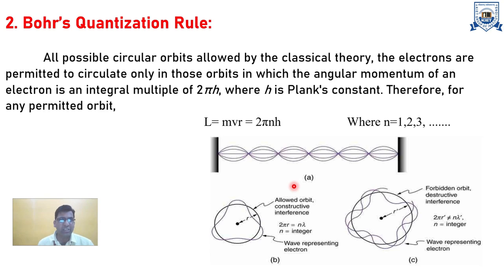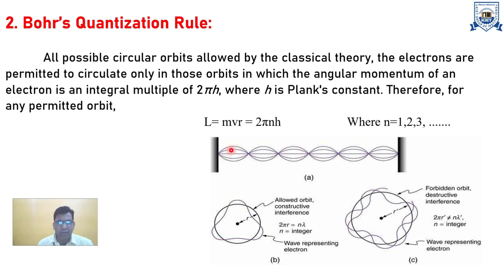As per the Bohr quantization rule, of all the possible circular orbits allowed by classical theory, the electron is permitted to circulate only in those orbits in which its angular momentum is an integral multiple of h cross, that is h upon 2 pi, where h is Planck's constant. Therefore, any permitted energy.